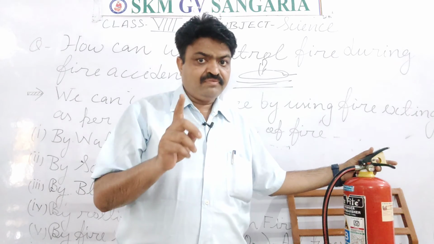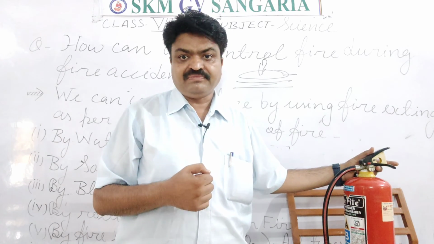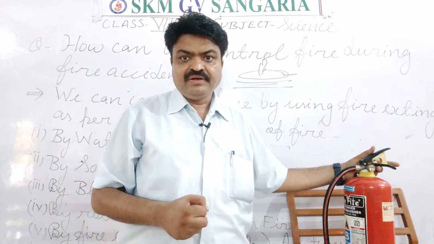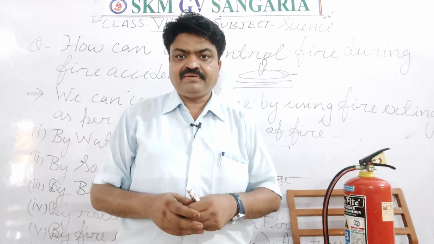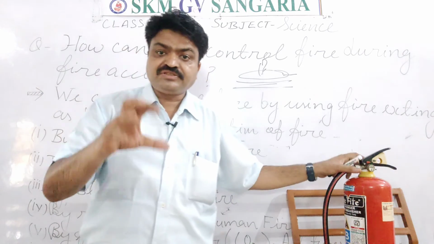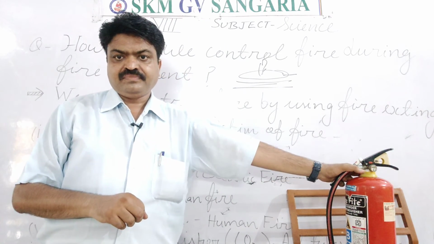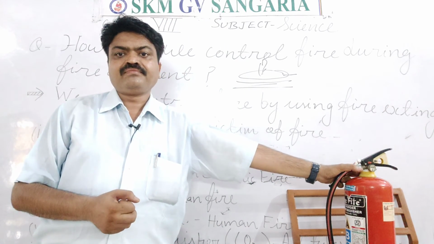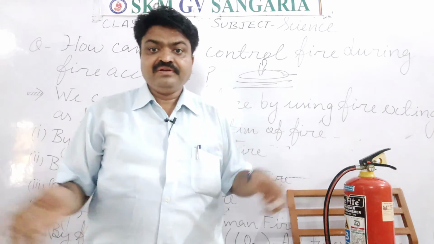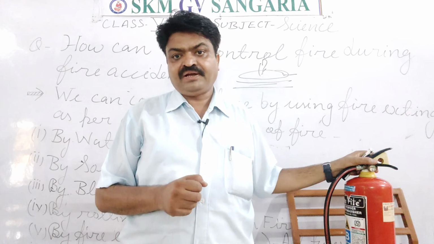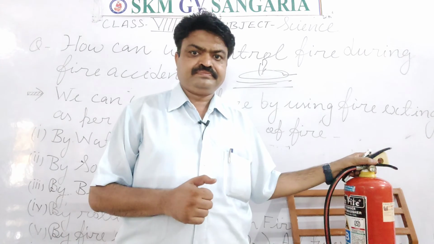So we should try to stop the victim in one place, and we should cover his or her body with the blanket. With the help of this, we will stop the burning, and that human will not burn if we cover his or her body with the blanket or the bed sheet.